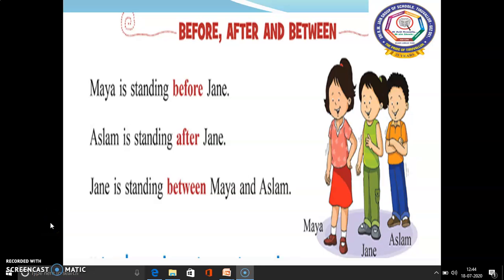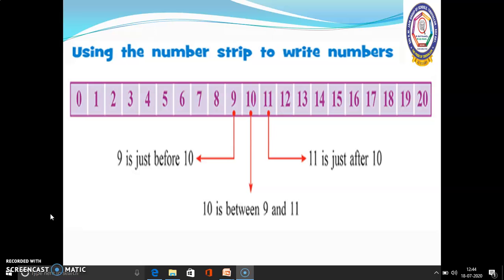By using this concept, we can solve sums. For example, we have to find out before, after and between numbers by using the number strip. In this number strip, 9 is just before number 10 and number 11 is just after number 10 and number 10 is in between 9 and 11. Shall we move on to the sums, children?